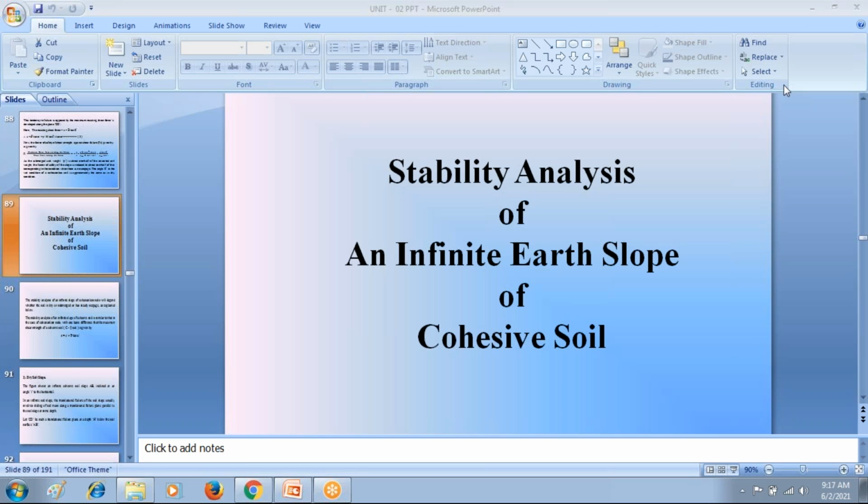Now, last class we started the stability analysis of the second type of infinite soil slope, that is the infinite cohesive soil slope. In the first case, it is a cohesionless soil. In cohesionless soil, the cohesion C, cohesion is the attraction between the soil particles. In cohesionless soil, there is no attraction between the soil particles. So in cohesionless soil, the cohesion C equal to 0. Whereas in cohesive soils, there is attraction between the soil particles. So in cohesive soils, we have that cohesion C.